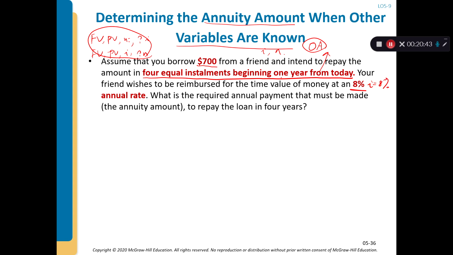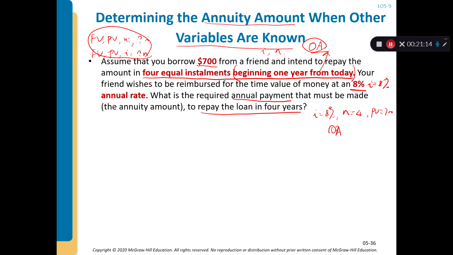Beginning 1 year from today means the end of the year, so it's an ordinary annuity. What is the required annual payment that must be made to repay this loan? We know I equals 8%, n equals 4, and present value equals 700. We want to know the ordinary annuity payment.